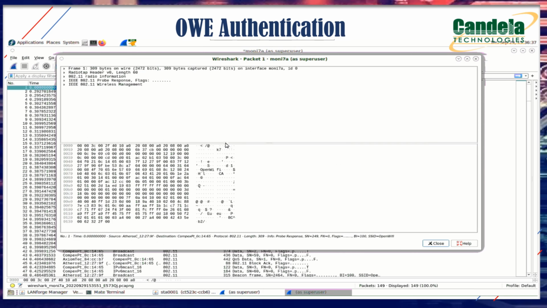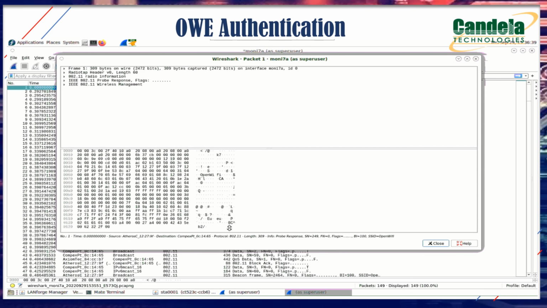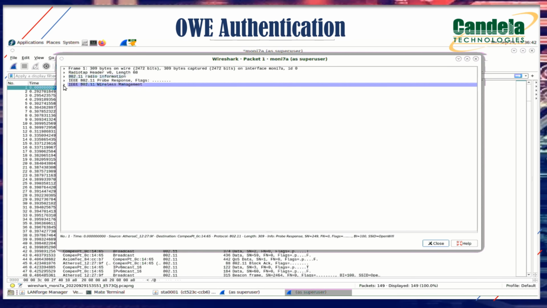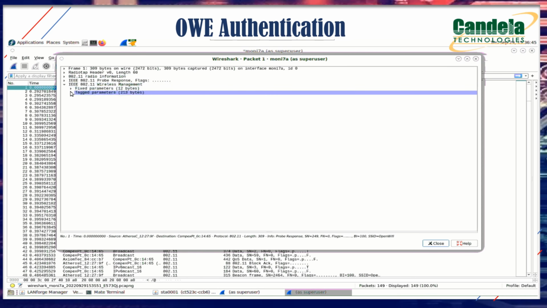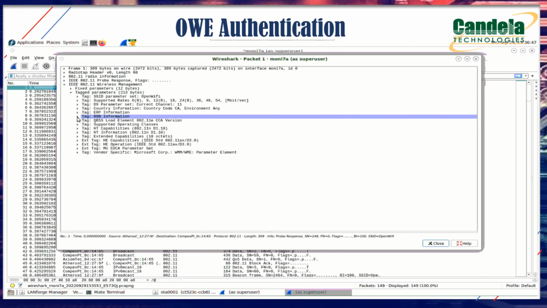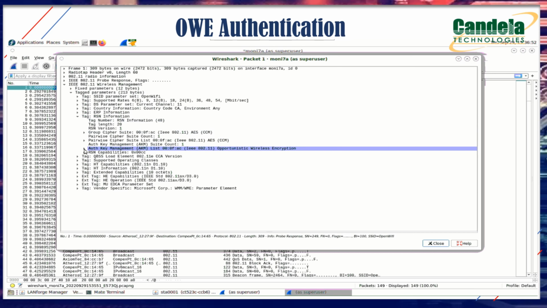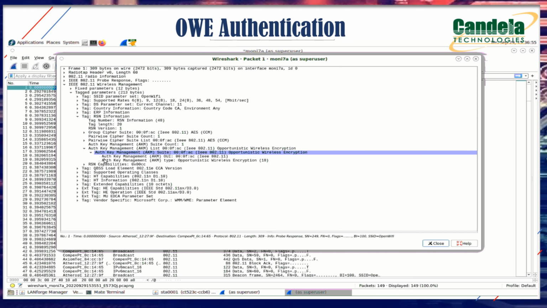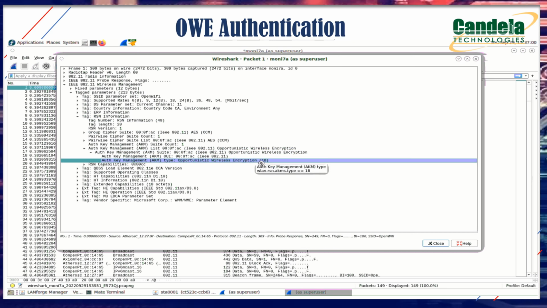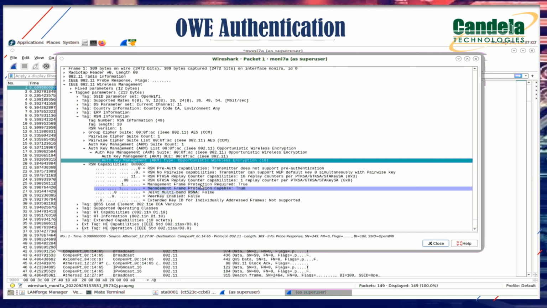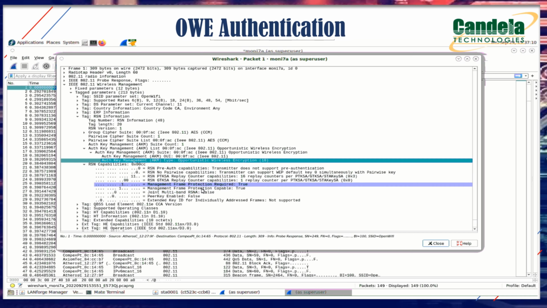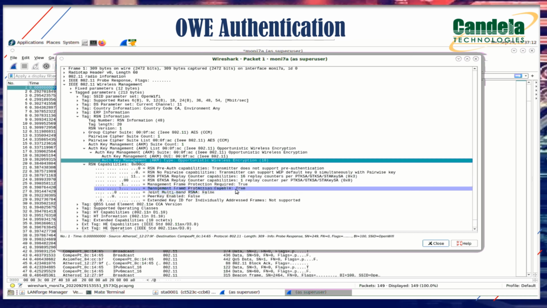Now click on a probe request. Now click on IEEE 802.11 wireless management, and under that click on tagged parameters. Here we can see the RSN information. Now click on it. Under the auth key management, we have to see whether the client is capable of OWE or not. Yes, it is capable of OWE because it is indicating that. Now click on RSN capabilities. Here, management frame protection required and management frame protection capable should always be equal to true.